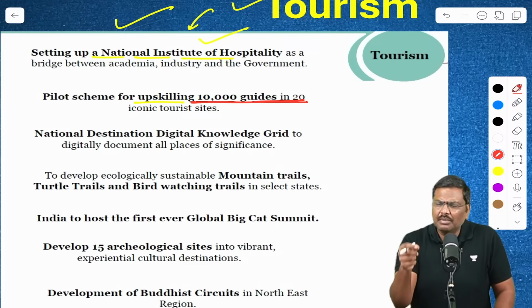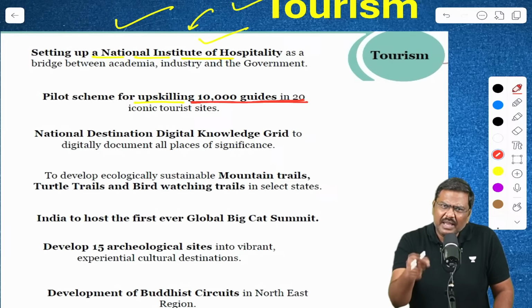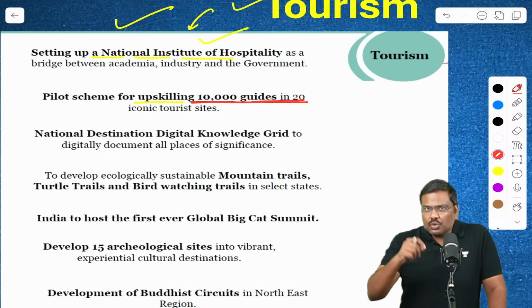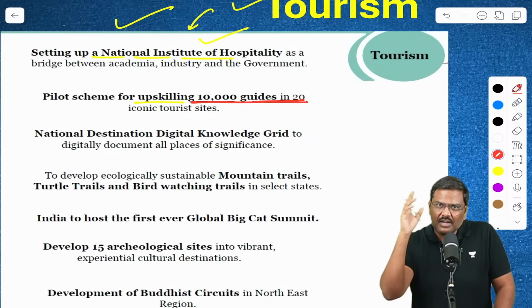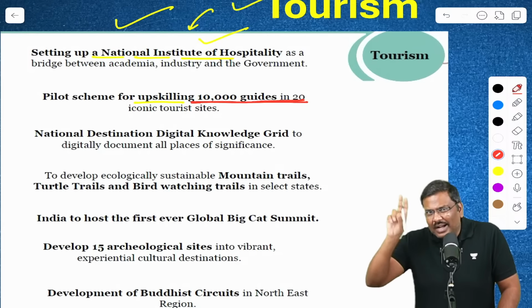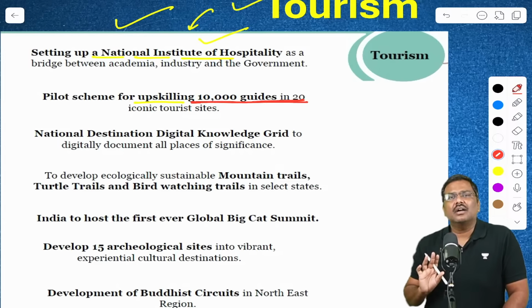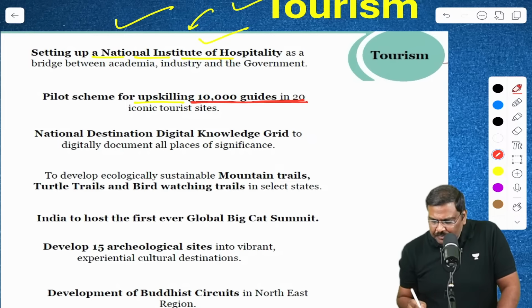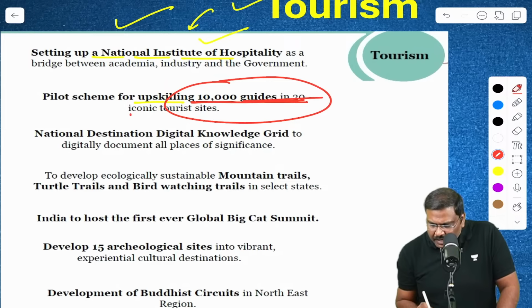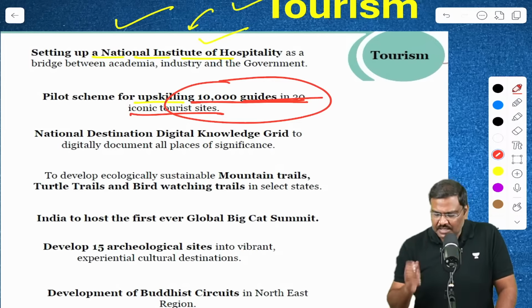At the same time, it will also hamper the experience of the tourist. The tourist is unhappy with the kind of services provided. They will recommend other tourists not to go there, or else go there but not use a guide. So in order to promote tourism places, in 20 iconic tourist sites, there will be 10,000 guides who will be provided upskilling by the government.